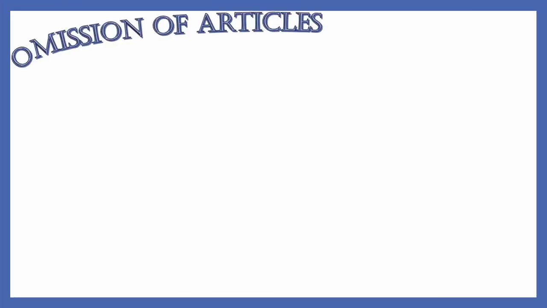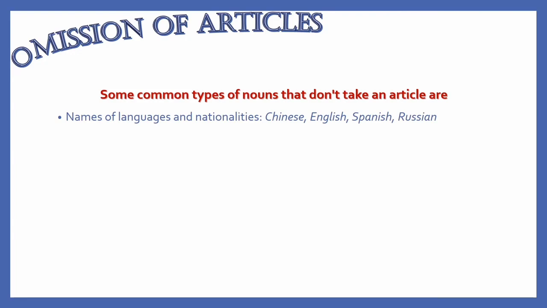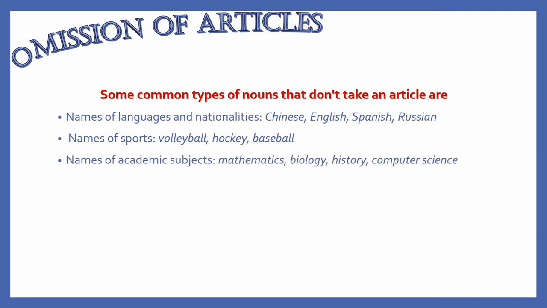Now here are some rules for the omission of articles. Some common types of nouns that do not take an article are names of languages and nationalities like Chinese, English, Spanish and Russian. Names of sports like volleyball, hockey and basketball. And similarly, the names of academic subjects like mathematics, biology, history do not take the article.